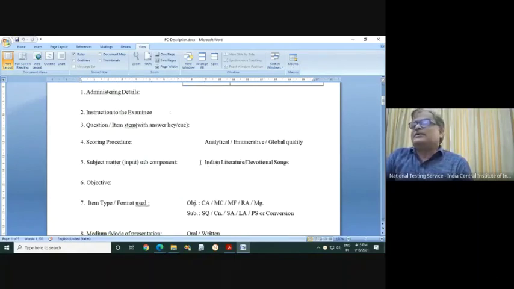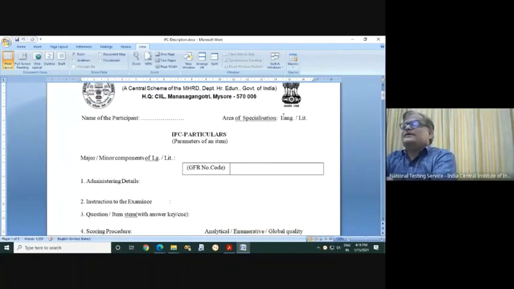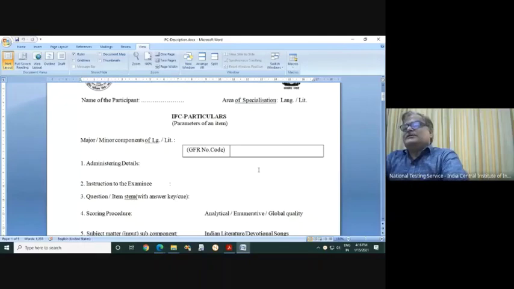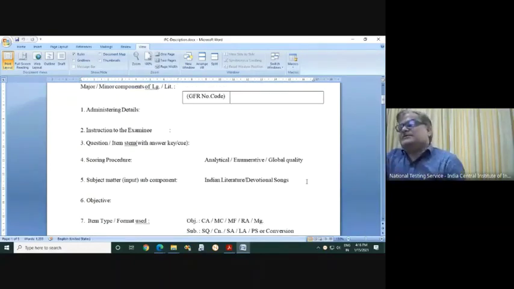Here, just for example, I have given Indian literature, devotional songs. Here you can write grammar, if it is part of morphology or syntax or phonology. So these are the minute details of the topic on which the question is based. The top general detail of the topic you have to mention here. Language literature we have mentioned here. Again within language literature, broader categories are mentioned, and within broader categories, the minute categories on which exactly that question is based are to be mentioned here.